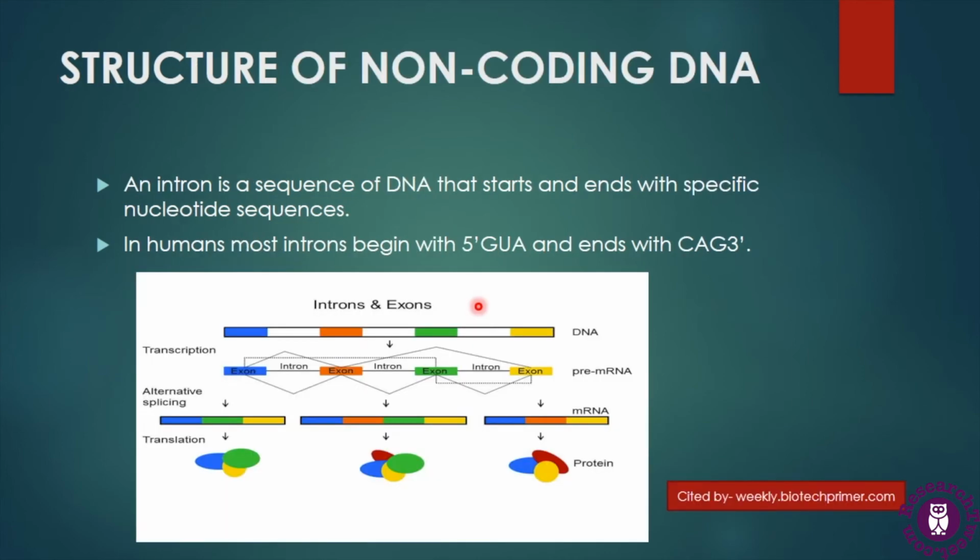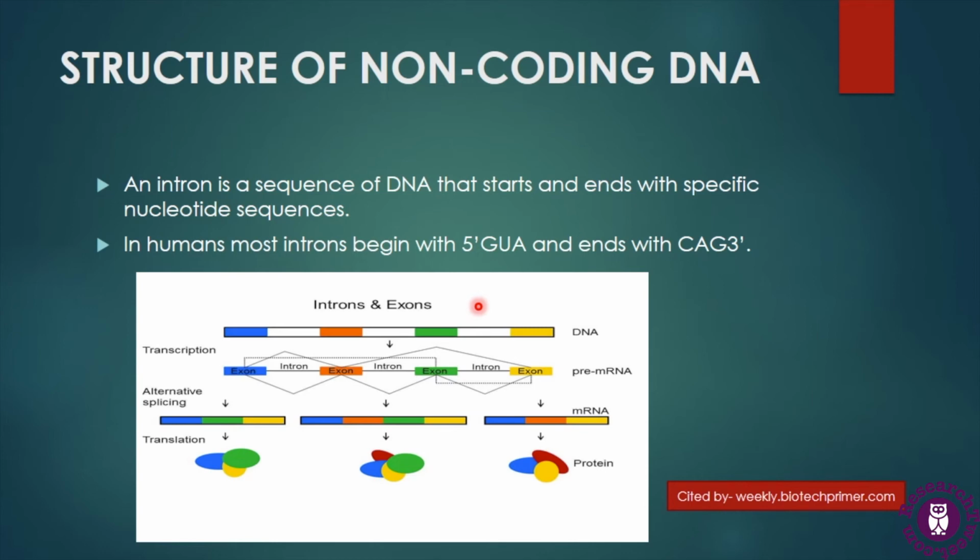So now let's understand the structure of non-coding DNA and introns. Introns are sequences of DNA that start and end with specific nucleotide sequences, and these sequences act as the boundary between introns and exons. They are also called splicing sites because these sites get spliced by the process of RNA splicing. In humans, most introns begin at the 5' end with the sequence GU and end at the 3' end with the sequence AG.